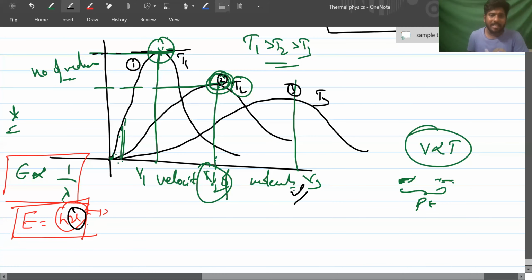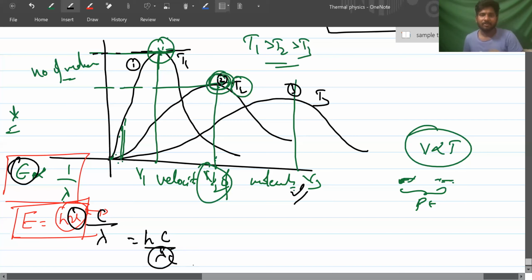Frequency can be written as c by lambda. Do you know this? h nu can be written as... So the more the energy, the less the lambda will be, right? If energy is high, what happens? Lambda will be low.